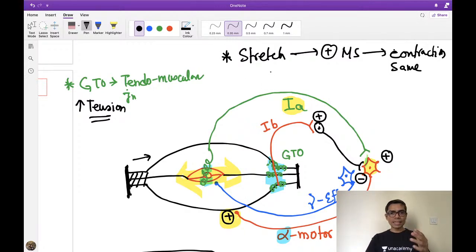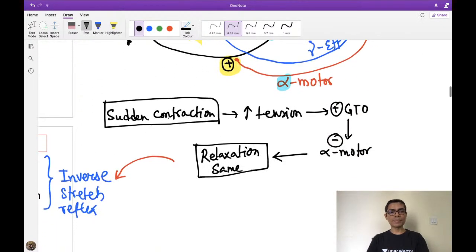But what is happening if there is the opposite? In the stretch reflex, if you are stretching, the muscle gets contracted, but here if there is contraction of the muscle, the muscle gets relaxed. So this is just opposite to the stretch reflex, and that's why we give it this name. Sudden contraction means there is increased tension. Increased tension means the Golgi tendon organ is active. Golgi tendon organ active means the alpha motor neuron is inhibited, and there is relaxation of the same muscle. This is my inverse stretch reflex.